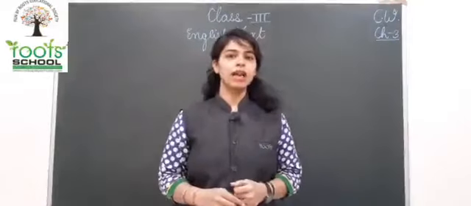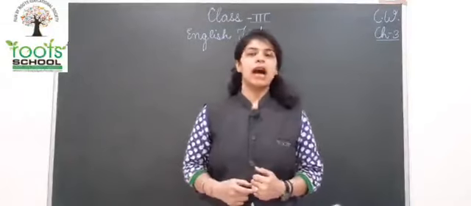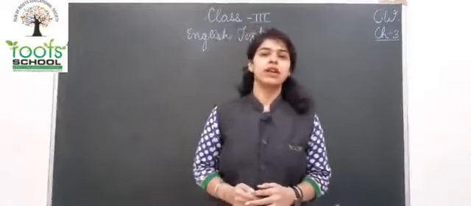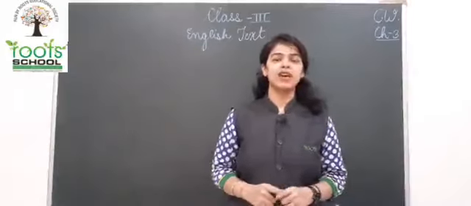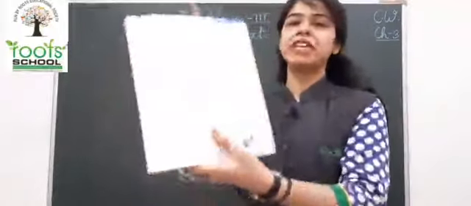Okay, so children, you all are required to open page number 49 of your discovery book and we are going to fill the details asked in the questions. Quickly open to page number 49 of your discovery book. Now children, the question says arrange the events in the order in which they come in the story. So we have read the story. कौन सा incidents कब हुआ था? We know it. So we have to read these lines and we have to put the numbers in which they are to be put.